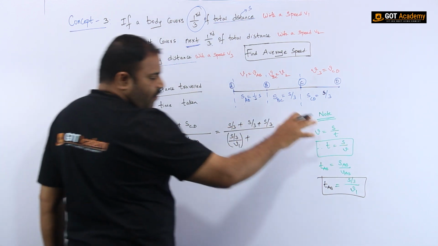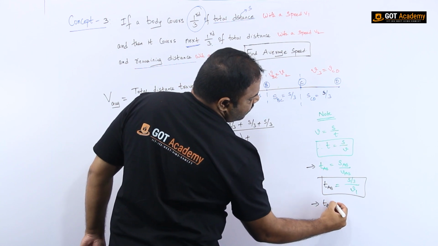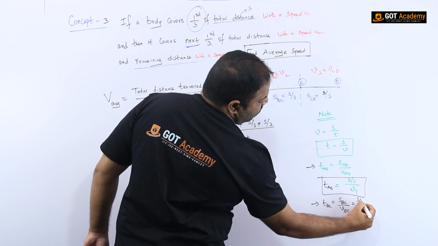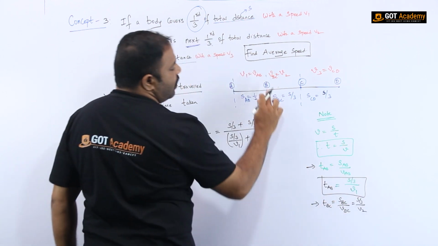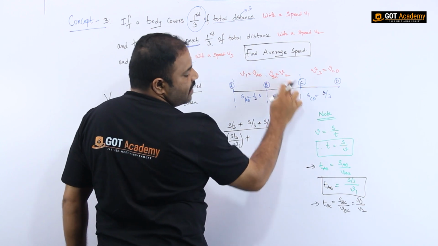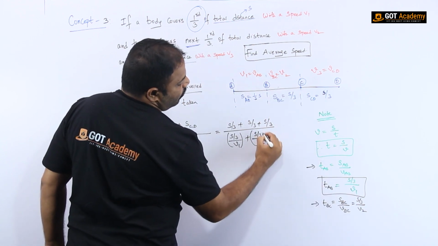So again the same formula. So what I have to say is that time taken from B to C is nothing but distance from B to C by speed from B to C. That is S by 3 by V2. So B to C is here S by 3, whereas the speed from B to C is given as V2. So those two things I am substituting here. S by 3 by V2.